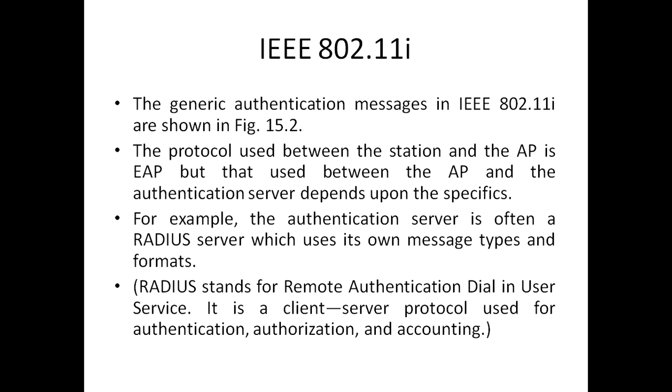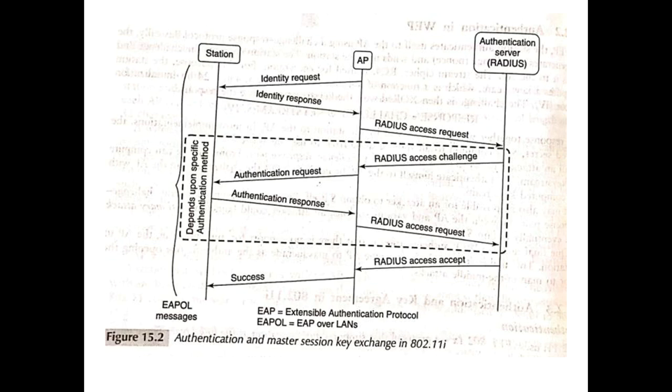The RADIUS server is a client server protocol used for authentication, authorization and accounting, which we have already seen in the introduction part. Now here is exactly the communication between station, access point and authentication server.